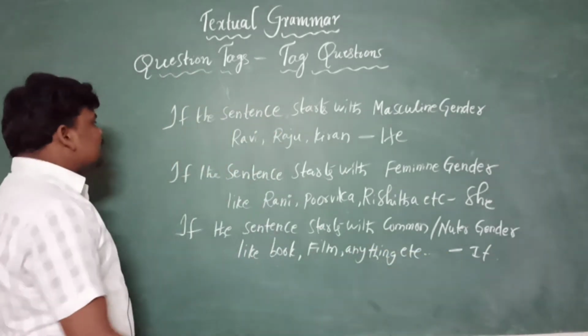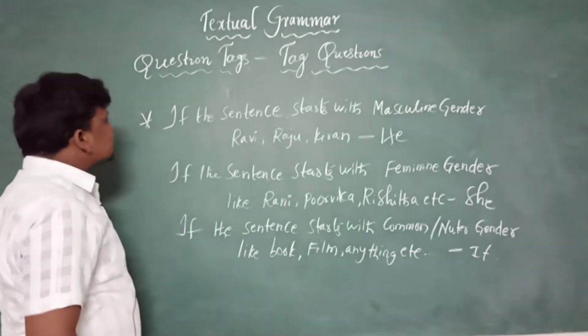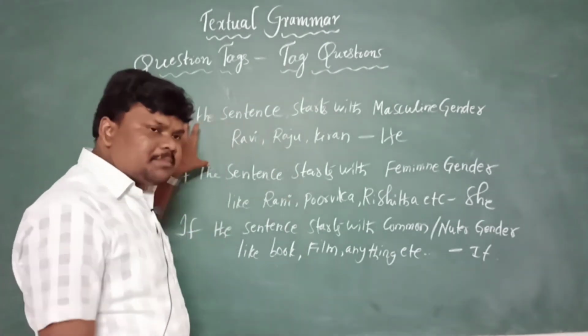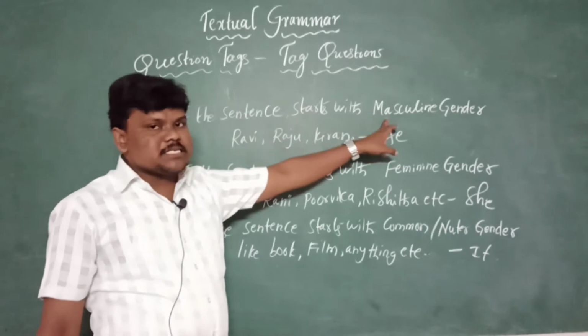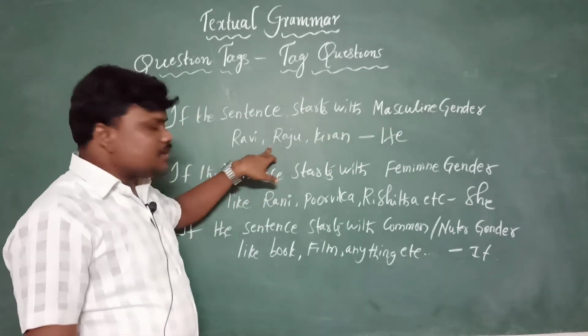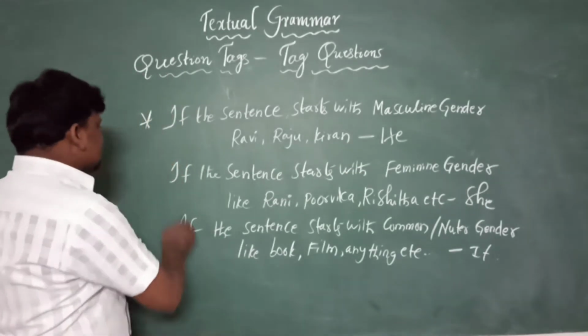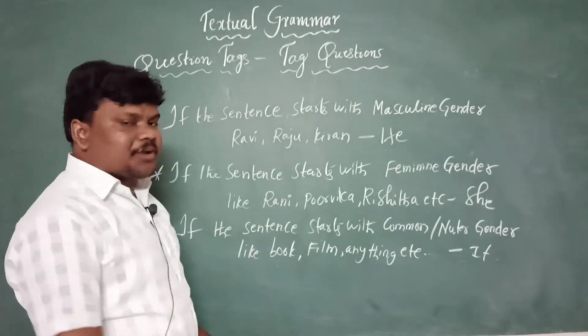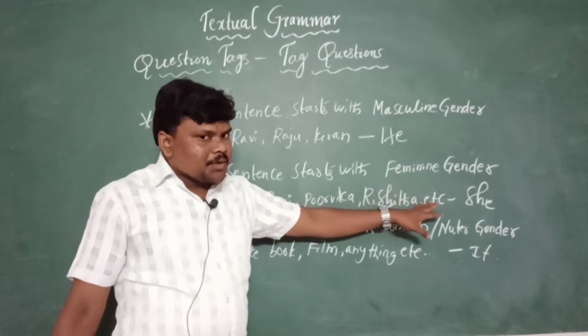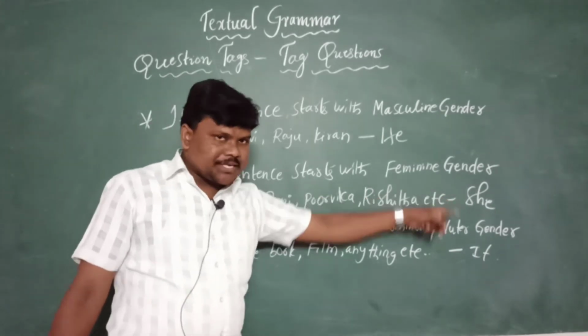And let me remind you once, if the statement starts with a masculine gender and male related names, we need to change those into he. And second instruction, if the sentence starts with a feminine gender, we need to change those names into the pronoun she.